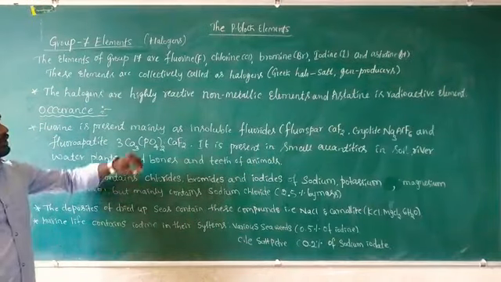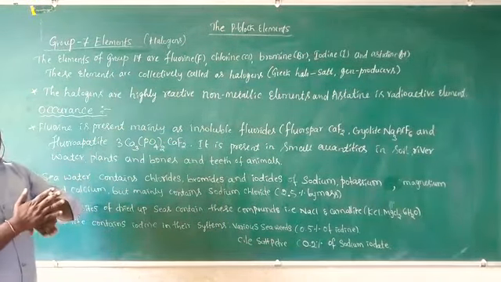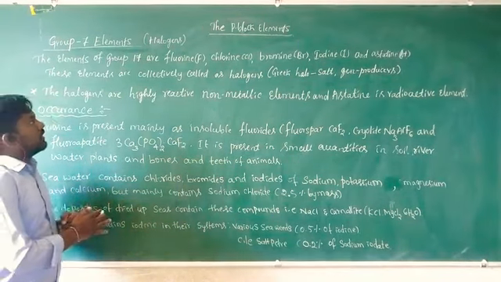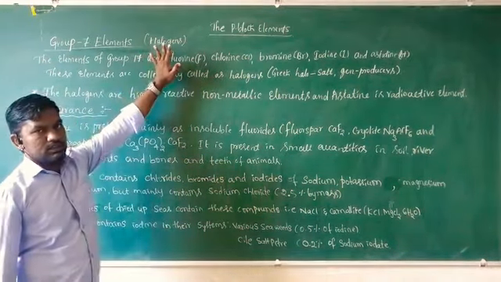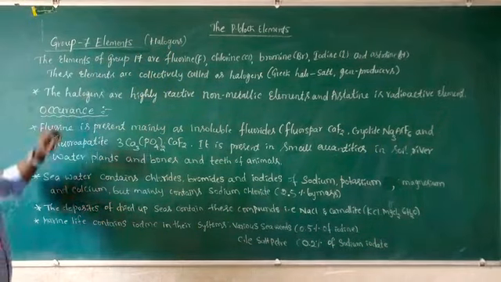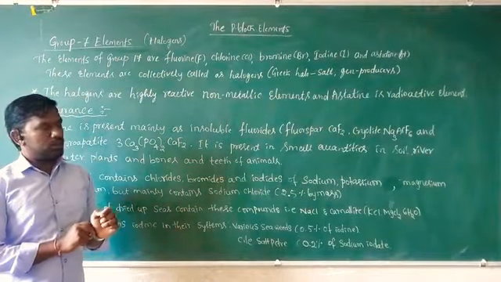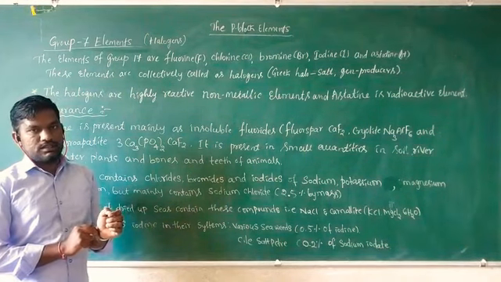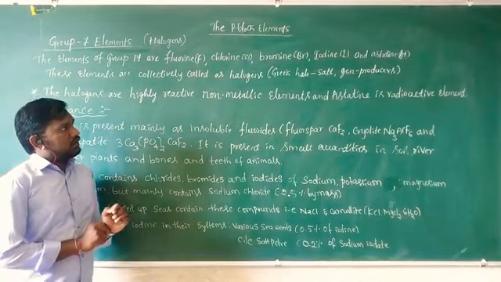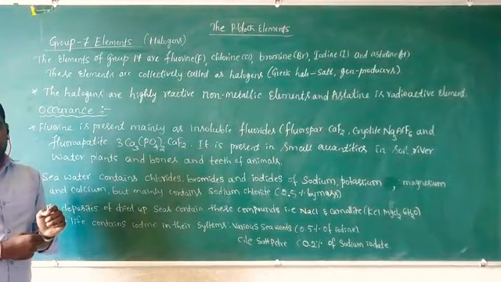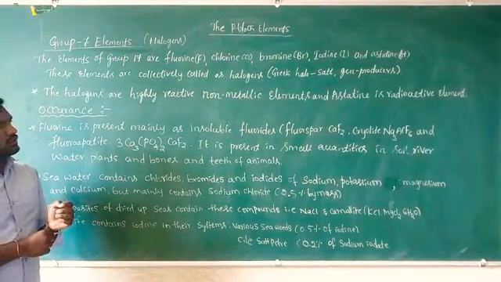This video covers the p block elements, specifically the group 17 elements, commonly called halogens. The elements of group 17 are fluorine, chlorine, bromine, iodine and astatine. Collectively, the group 17 elements are called halogens.